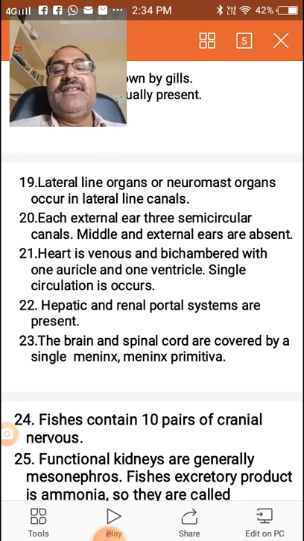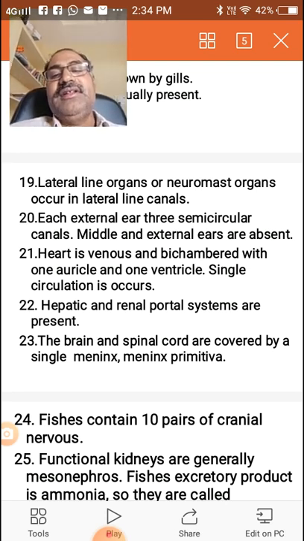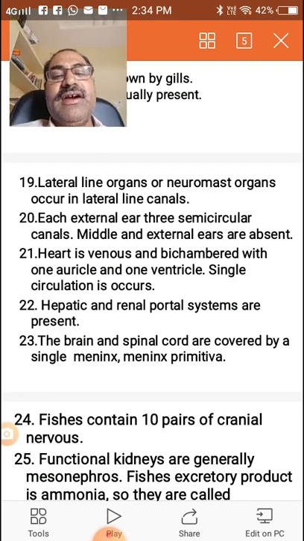And fishes contain the hepatic portal system and renal portal system. And the brain and spinal cord are covered by a single meninx. It is called meninx primitiva.